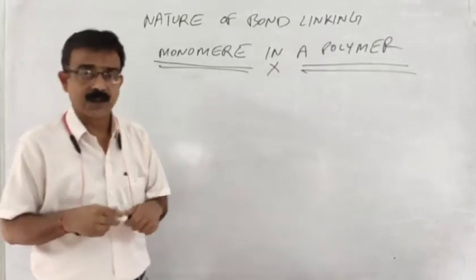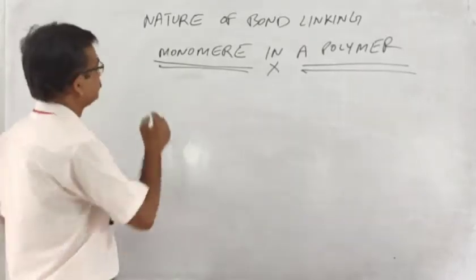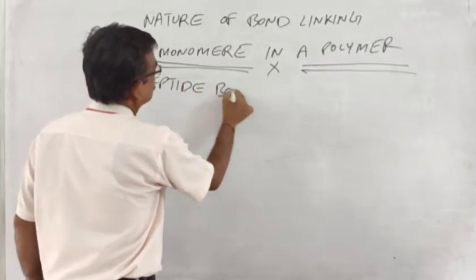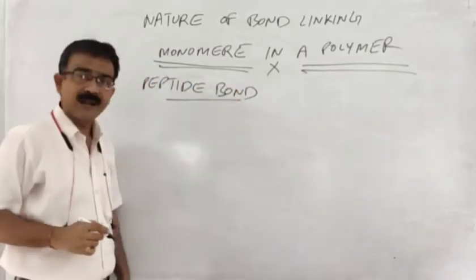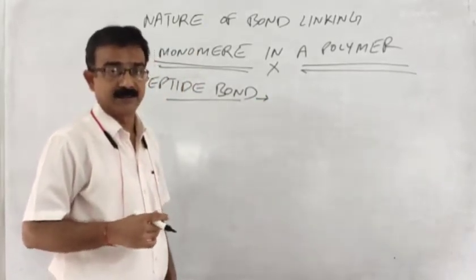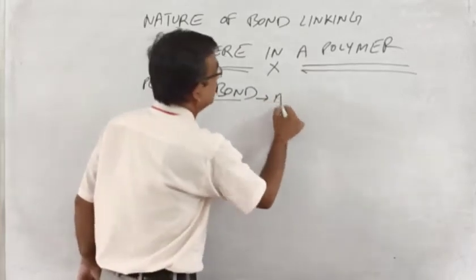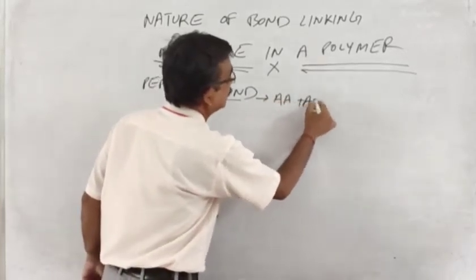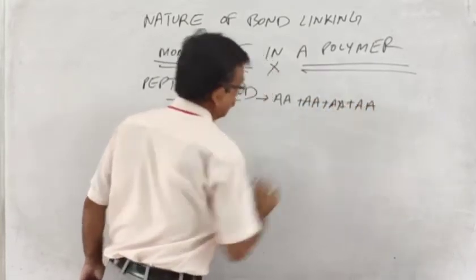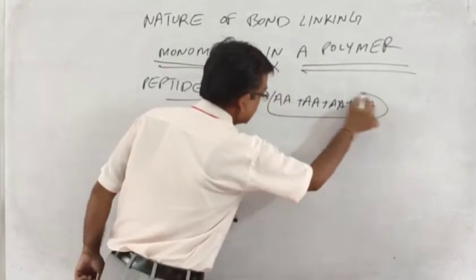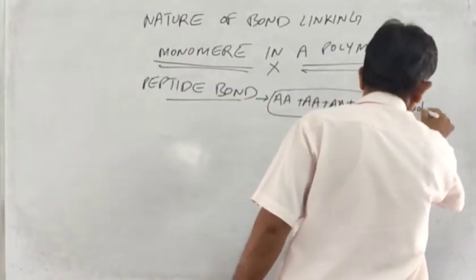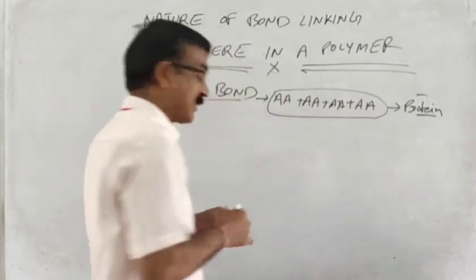So first we will talk about the peptide bond. What is a peptide bond? You have seen my previous video, in which you came to know that one amino acid is bound with another amino acid, then another amino acid is bound with another amino acid, and this forms a polypeptide chain, which is further referred to as protein.